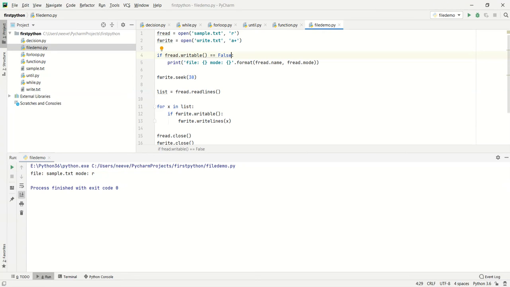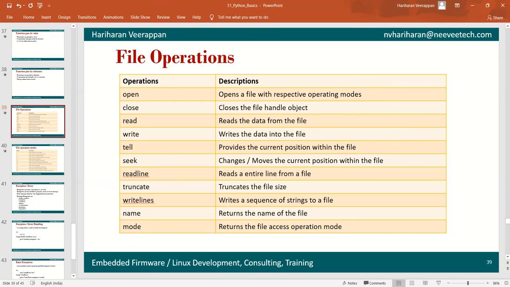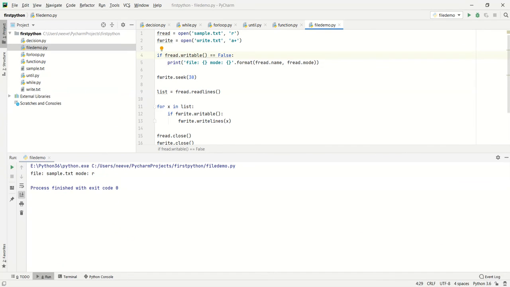Here we got the file name sample.txt, with the help of f.fread the file opened, and then we can get the name over here. In a similar way we can use the mode, whatever mode we used for opening that particular file, and we can get it with the fread.mode member over here. We can also use readlines and writelines.